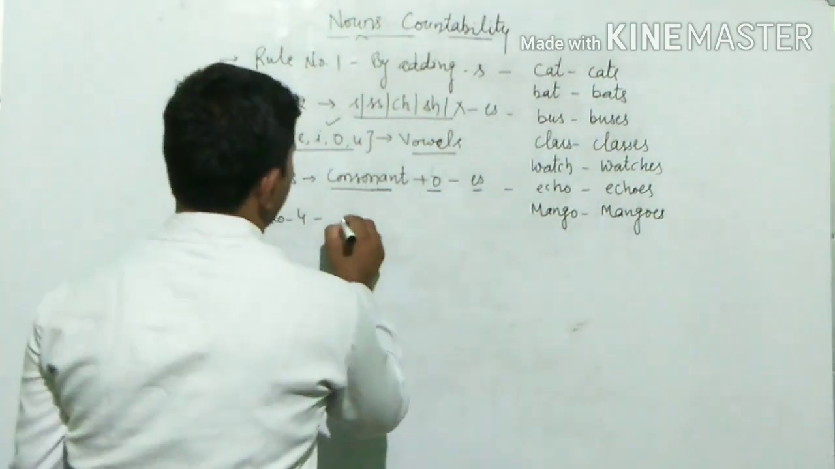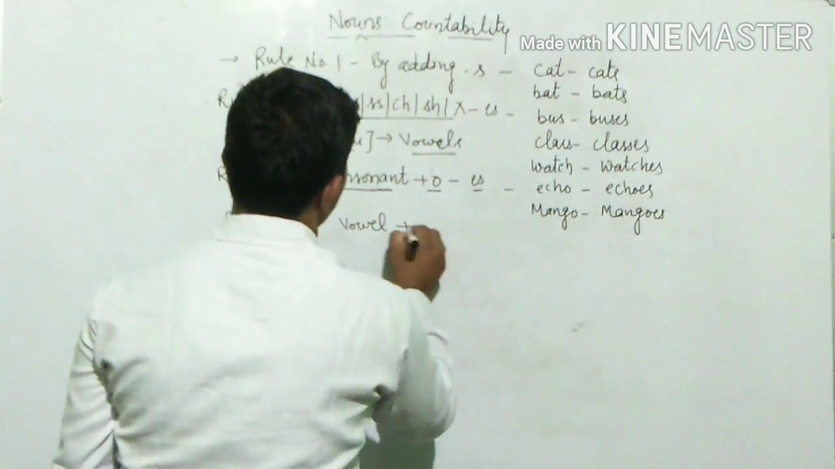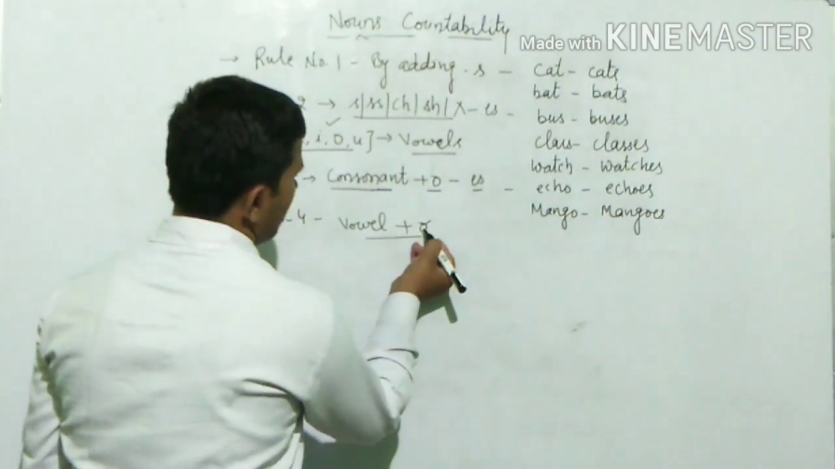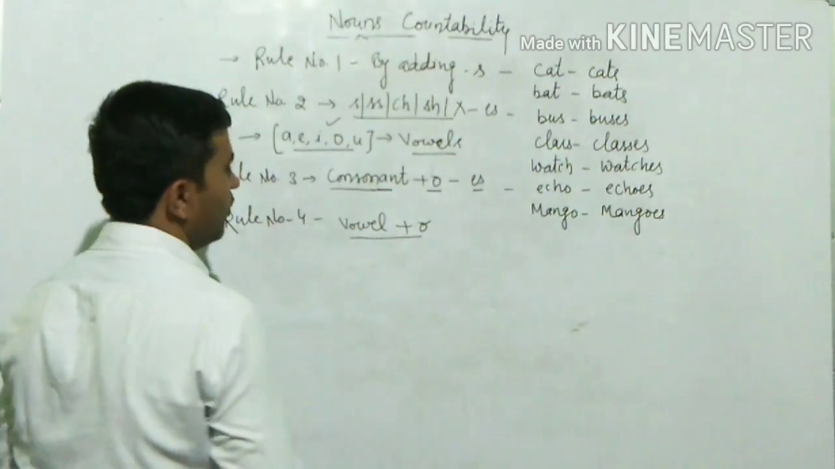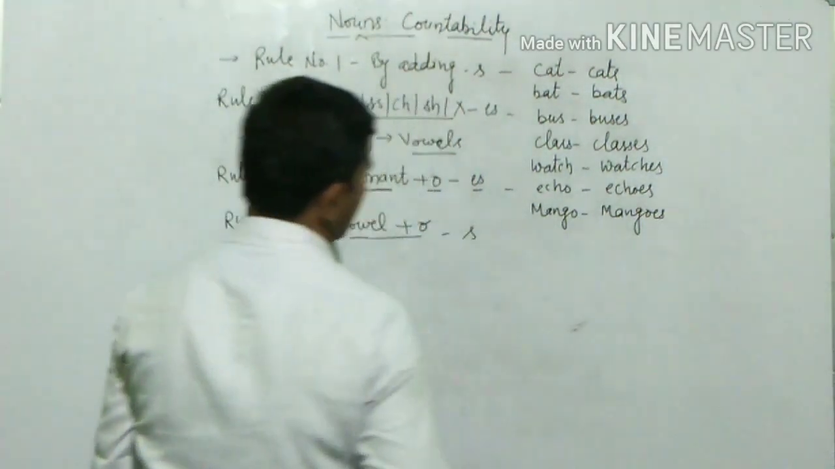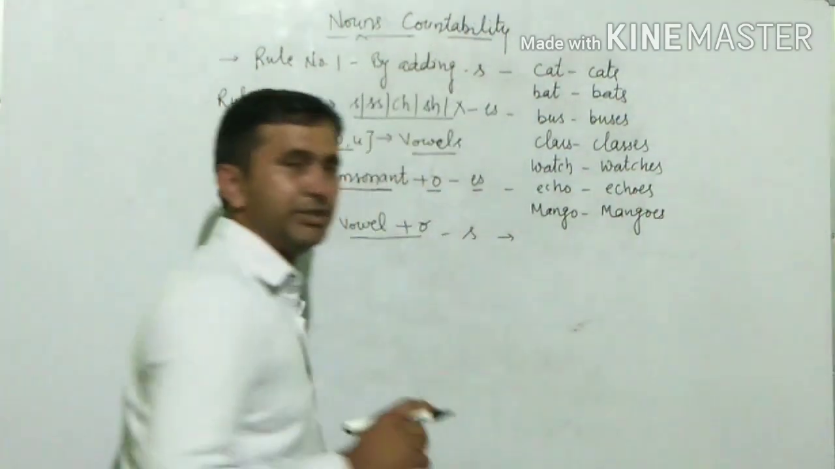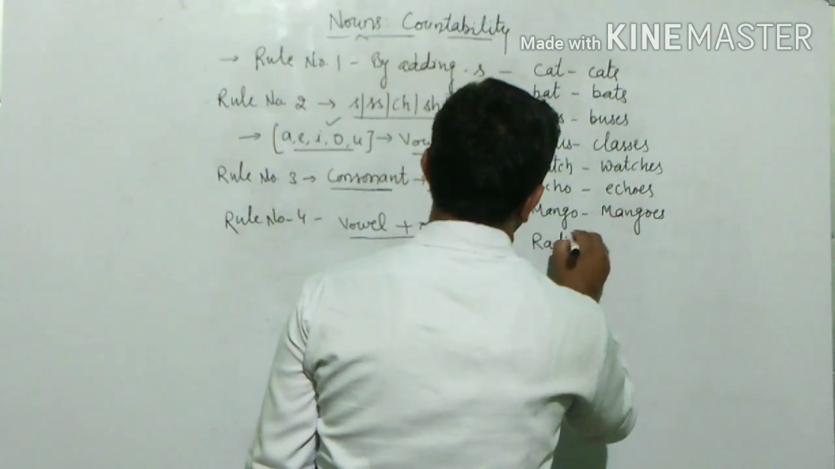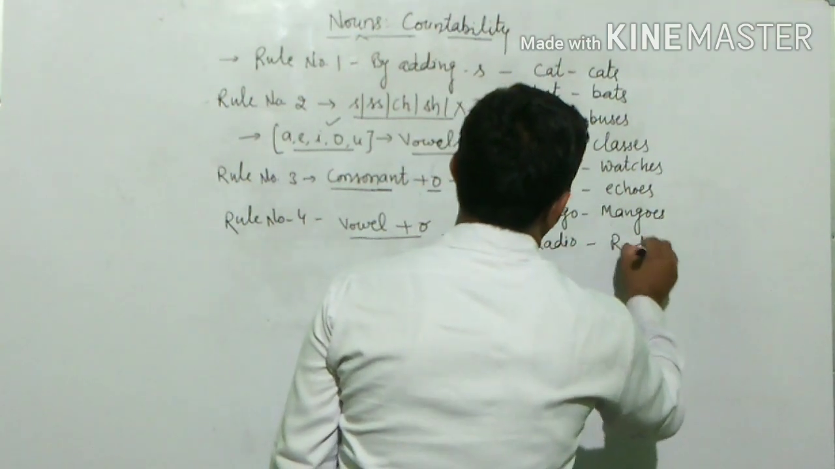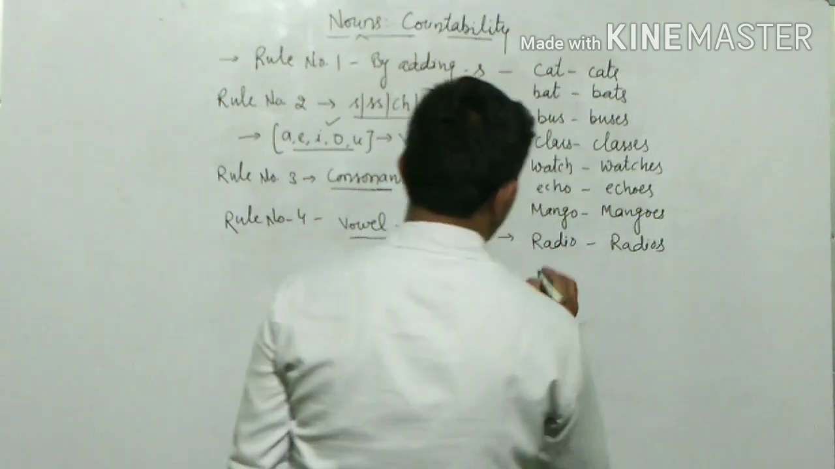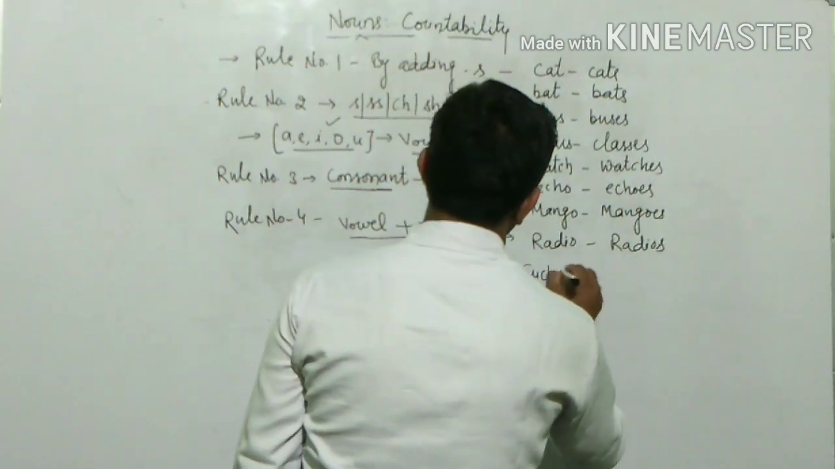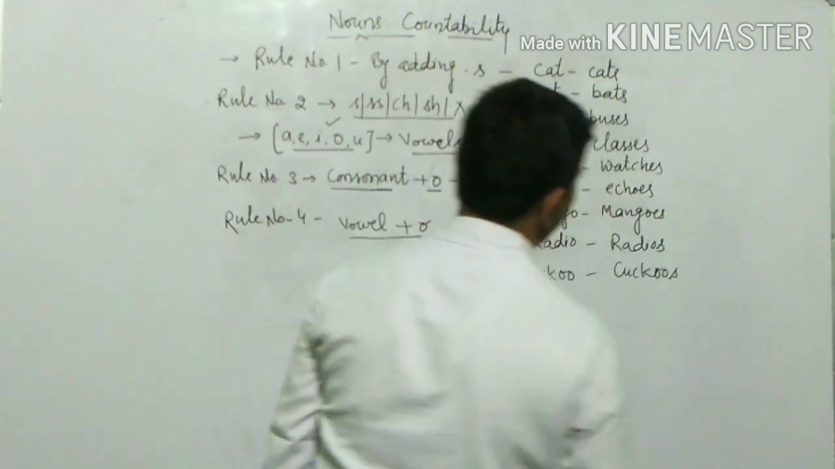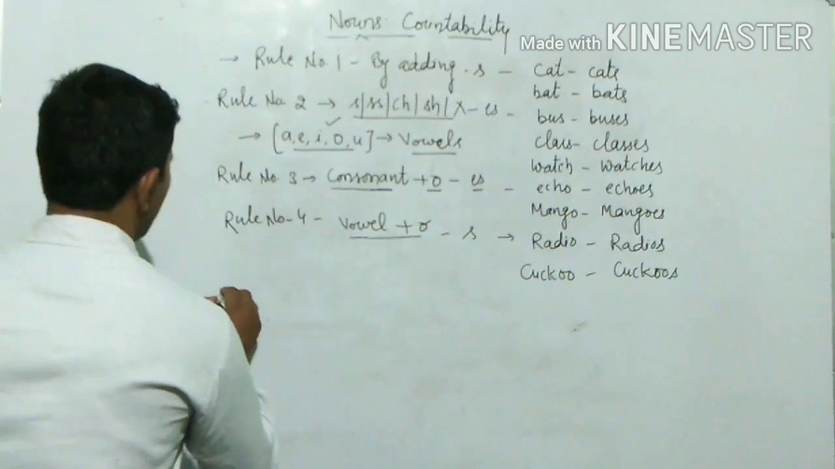Rule number 4. If we find vowel plus o, that means there will be two vowels. O is also a vowel, and before that there will be a vowel. Then we will use s after that word to change it into a plural one. For example, radio, then we will write radios. If there is a word cuckoo, then it becomes cuckoos. S will be used.